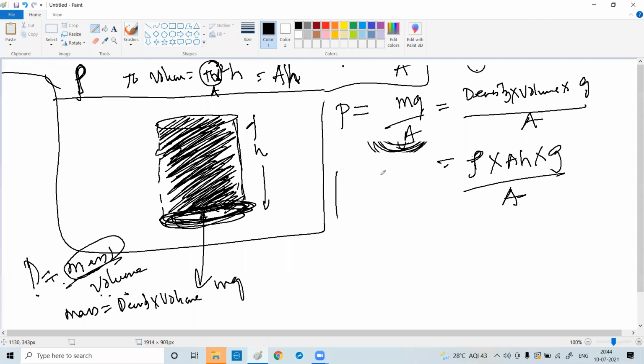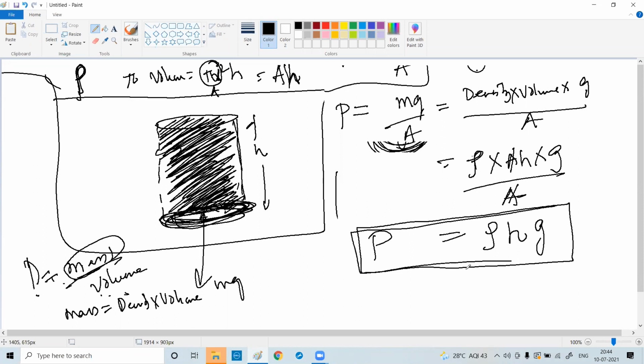Till now, is it clear? How did we get this? Area is common. It gets cancelled. So what is the pressure? Rho into h into g. That means the pressure due to a liquid of density rho at a depth h is this much.